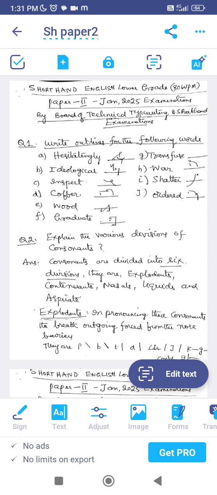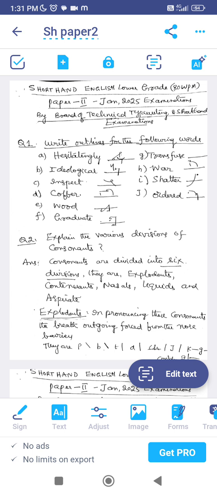Dear students, this is the answer sheet of Shorthand Lower Grade Paper 2, January 2025 exam, conducted by the Board of Telangana in January 2025. The question paper I will upload separately in a separate video.